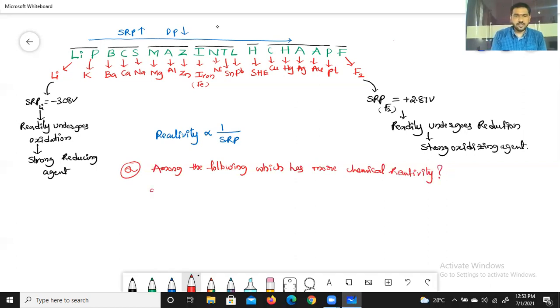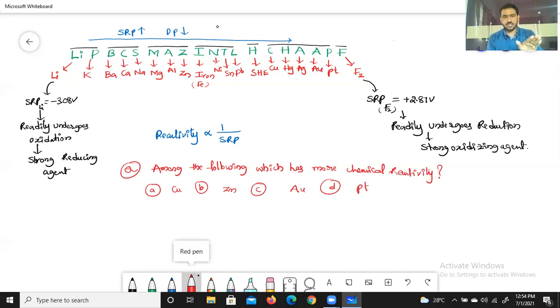First option is copper, second is zinc, third is gold, fourth is platinum.